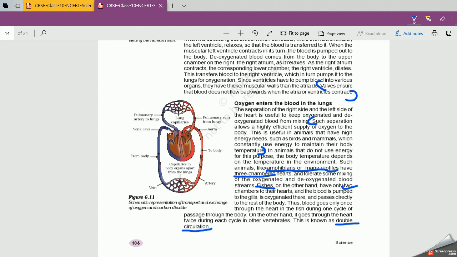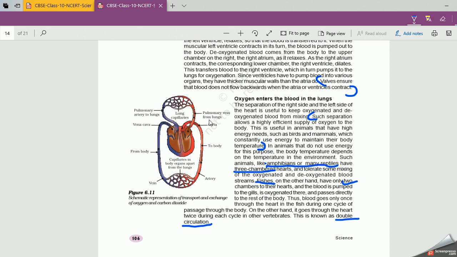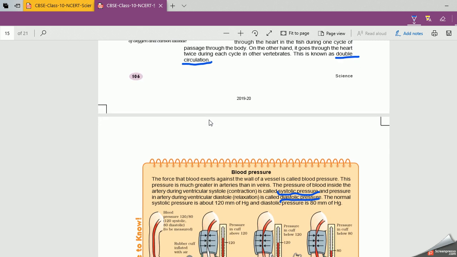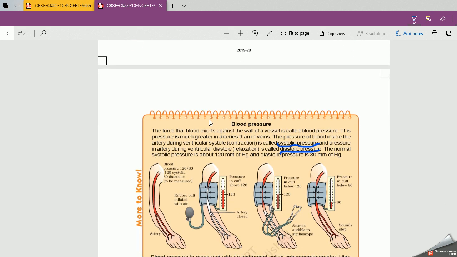First it comes in the form of impure blood. This impure blood through the pulmonary artery goes to the lungs, gets filtered and comes to the left atrium through the pulmonary vein. Since the same blood is coming twice, right? So it is called double circulation. Right? You must have heard.